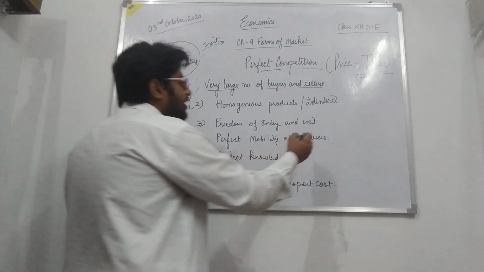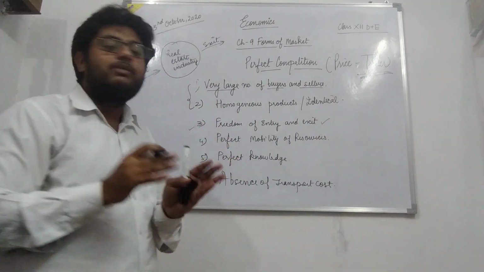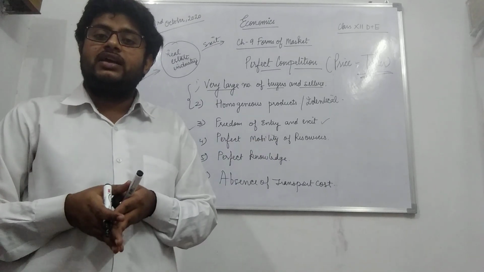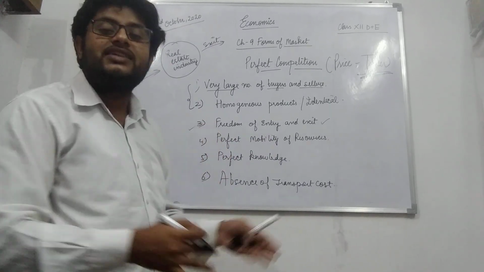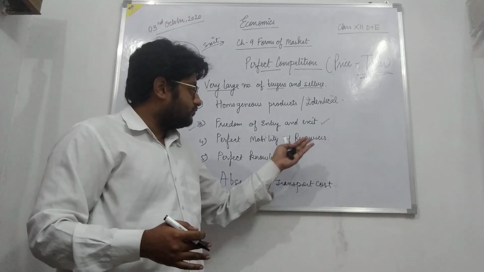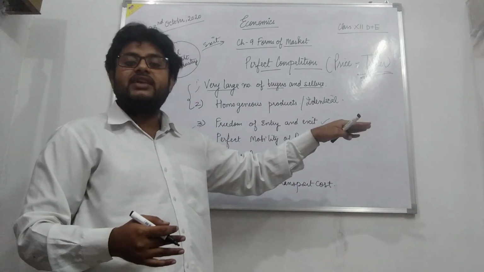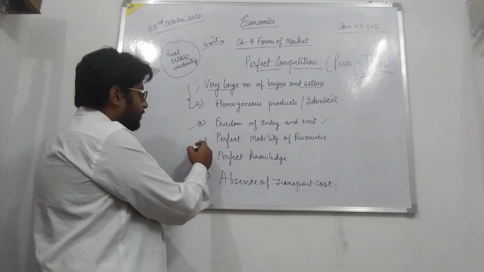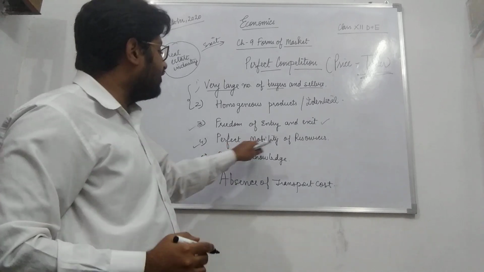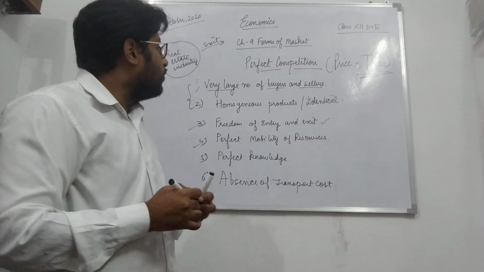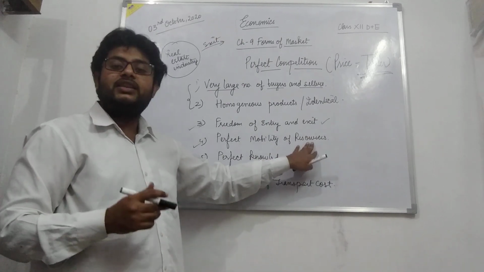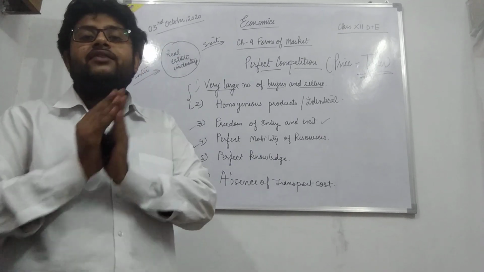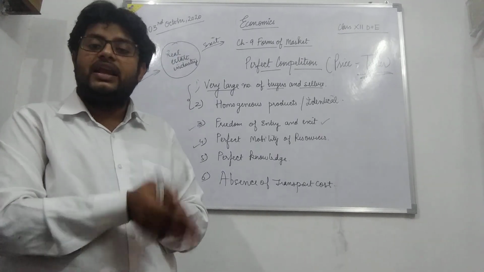So that is what perfect competition is: there is total freedom of entry and exit. Any firm can enter the market when the market is having profits, and any firm can exit the market when they are incurring losses in the short run. Now the fourth point, perfect mobility of resources. That means whatever resources are employed in the firms, whether labor or raw material, are perfectly mobile. They can move from one place to another.